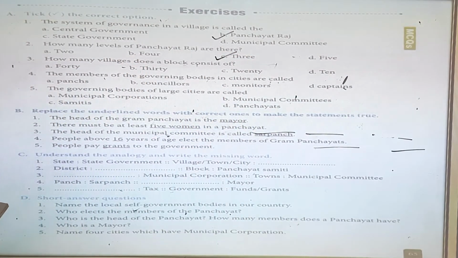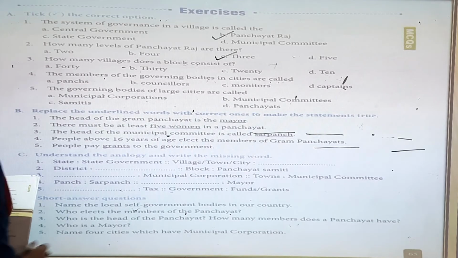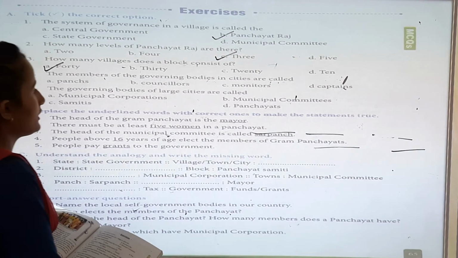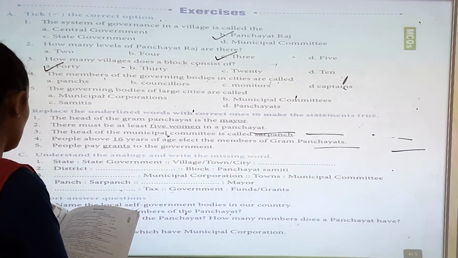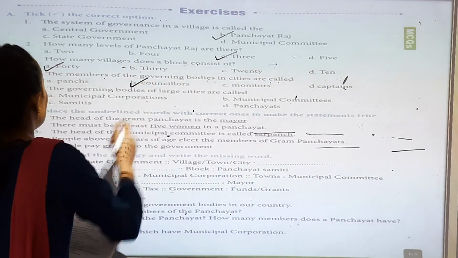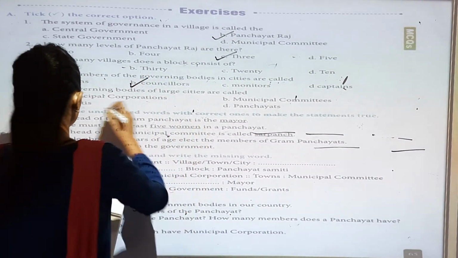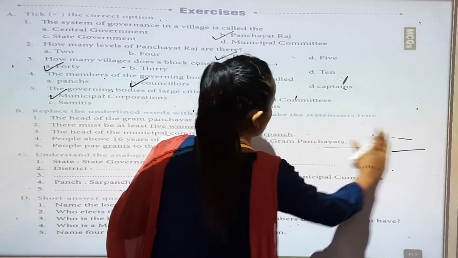How many villages does a block consist of? 40. The members of the governing bodies in the cities are called councillors. The governing bodies of large cities are called municipal corporations.